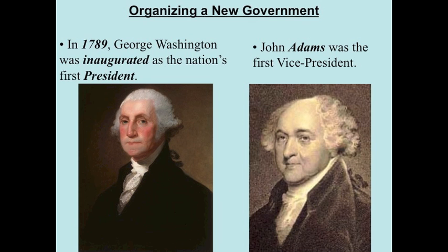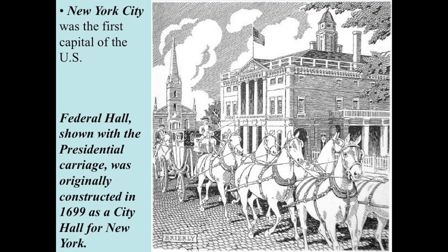With all these problems facing the US, George Washington is inaugurated as the first president of the United States in 1789. John Adams is selected as the first vice president of the United States. Both Washington and Adams belong to the Federalist political party. New York City officially becomes the first capital of the United States, and George Washington takes the oath of office in front of Federal Hall in New York.